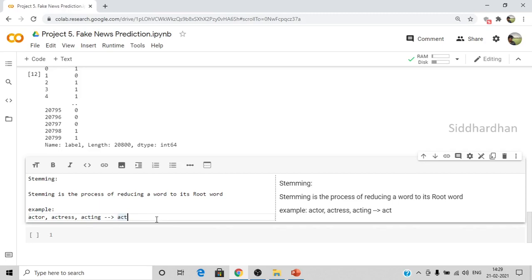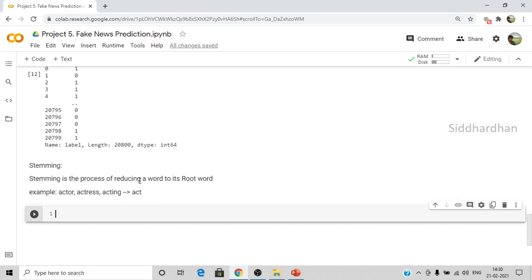This is a very important step because we need to reduce the words as much as possible to have a better performance on our model. Once we do this procedure of reducing the words to their accurate root word, we will perform the function of vectorizing. In that vectorizing step, we will convert these words to their respective feature vectors. Feature vectors are basically numerical data. Once we convert this text data to numerical data, we can feed it to our machine learning model. So here you just need to understand that stemming is the process of reducing a word to its root word.